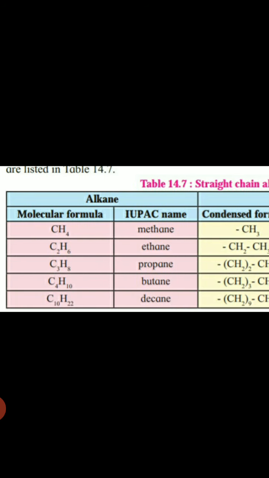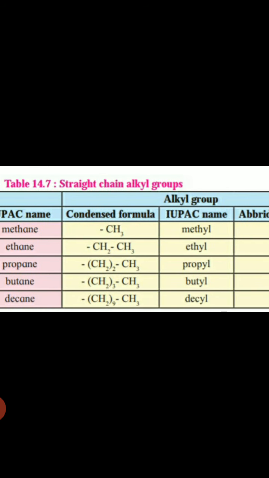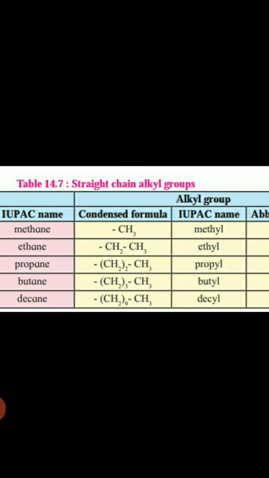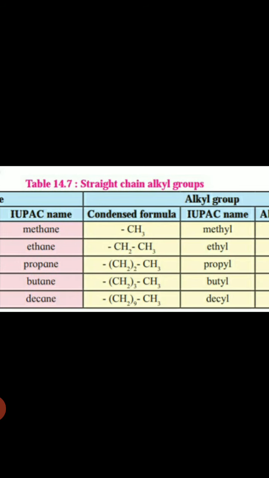Now the second one is ethane, formula C2H6. Ethyl will be RCH2CH3, that is in simple language RC2H5. Now C3H8 is propane, so RC3H7. If you don't understand the condensed formula, you can also write the simple formula instead. For example, in ethyl, the condensed formula is CH2-CH3. If you don't understand, then you can write C2H5, propyl C3H7, butyl C4H9, and so on. So these are very important in organic chemistry to understand the functional group.